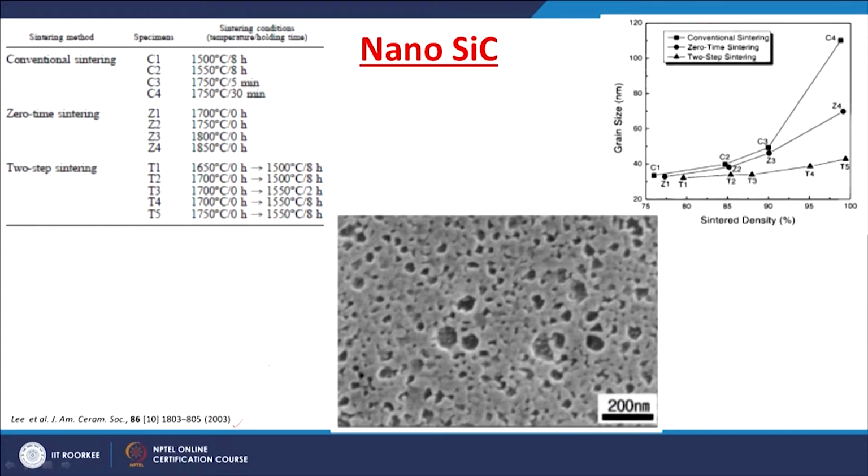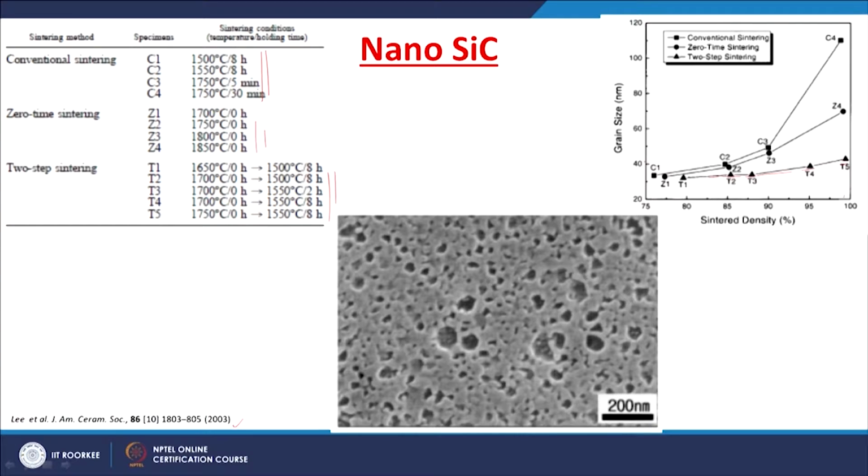In this paper, several sintering methods were used for the specimens with different temperatures and times. To obtain around 97 or 98% density, the grain size is more than 150 nanometers. Whereas, with a two-step sintering, you can go to almost 99% density, but at the same time you can maintain the grain size of the silicon carbide at 40 nanometers.